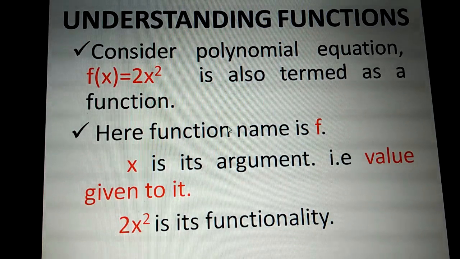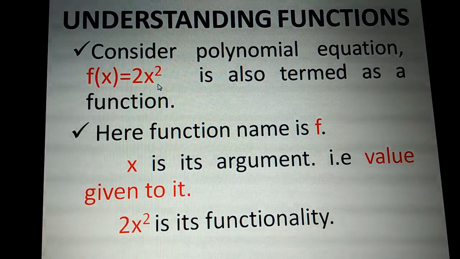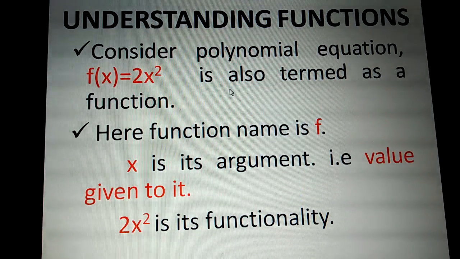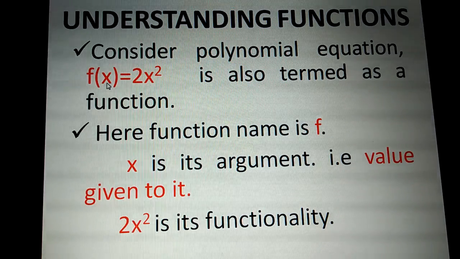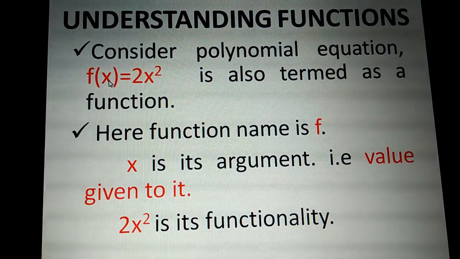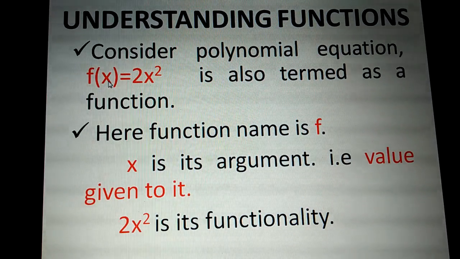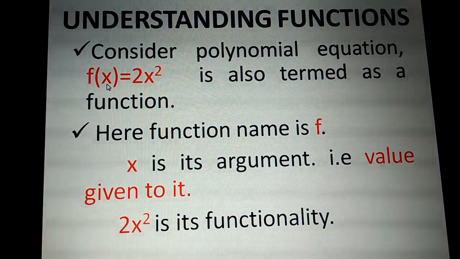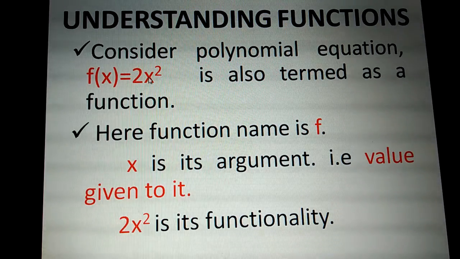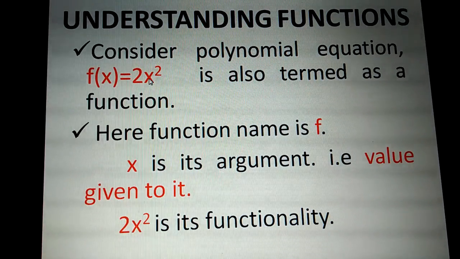So we can understand functions with one example, a polynomial equation. f(x) = 2x². This is one equation, also termed a function. We are going to perform one function by giving a value to the argument, parameter or variable. So x is called by different names like argument, variable or parameter. x will be assigned one value. That value is going to be passed here, it is going to be raised to the power 2, and then 2 is multiplied with that value. Like that we will get one answer.